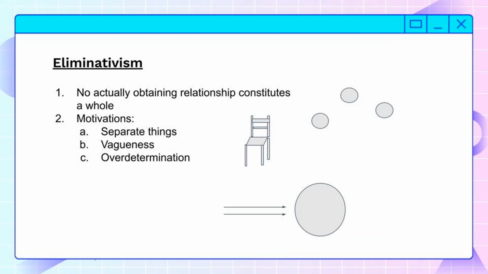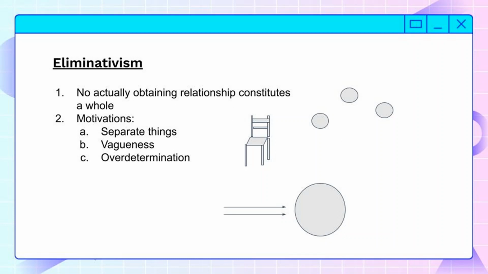If I scrape off the first like 5 or 6 atoms of the chair, it still seems to be a chair. But if I take it apart and I keep scraping off parts of the chair, eventually there will be nothing there. And if that's the case, then it would seem that the chair just never existed, or there was never an actual point at which the chair stopped existing. But if the chair didn't exist at the end, and there was no point that it stopped existing, then it also didn't exist at the beginning. The chair was just something in our minds.